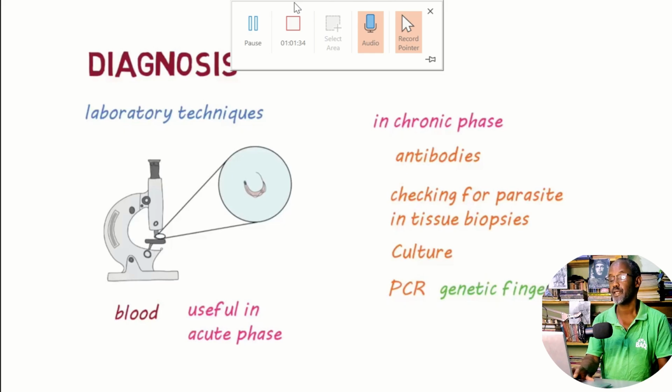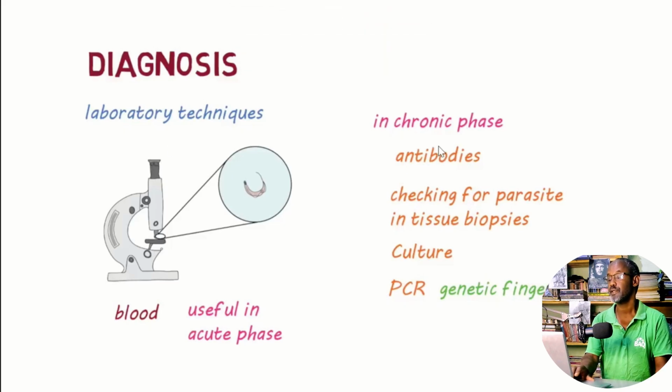Diagnosis, you can use laboratory techniques, and a blood sample is taken. You can diagnose for the presence of the parasite, the causative agent. In the chronic phase, antibodies are also observed. Antibodies against the Trypanosoma cruzi, the body produces that. Antibody testing is also one way of diagnosing.